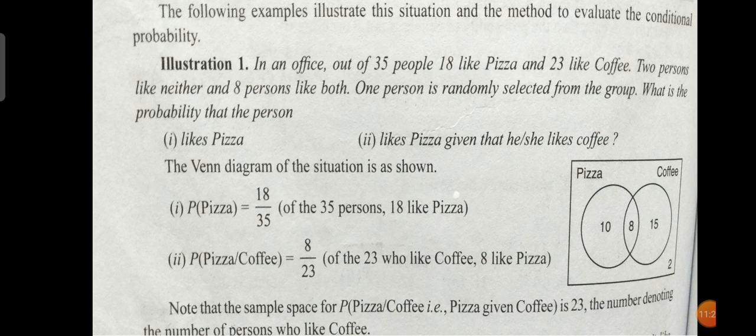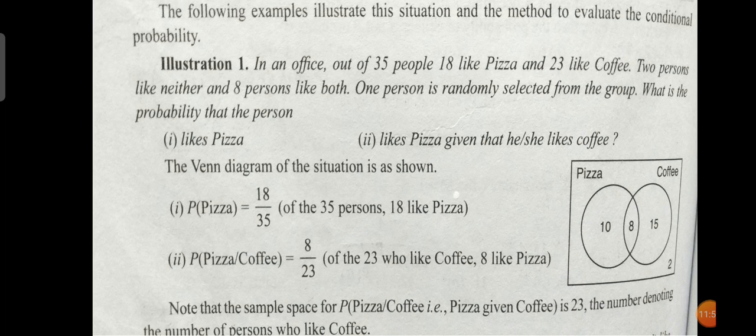What is the probability that the person likes pizza given that he or she likes coffee? The probability of liking pizza is easy: P of pizza is 18 by 35, according to the Venn diagram.